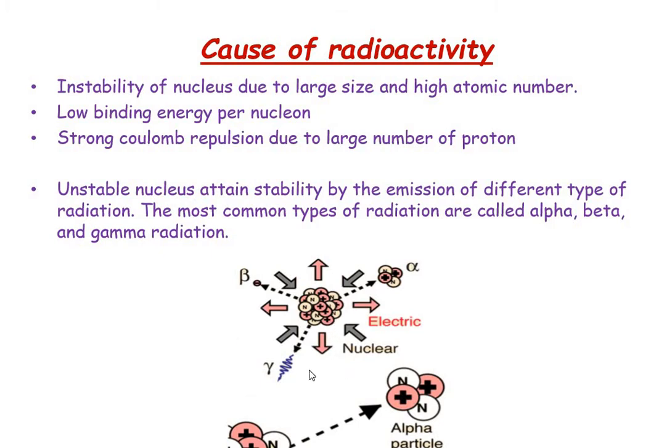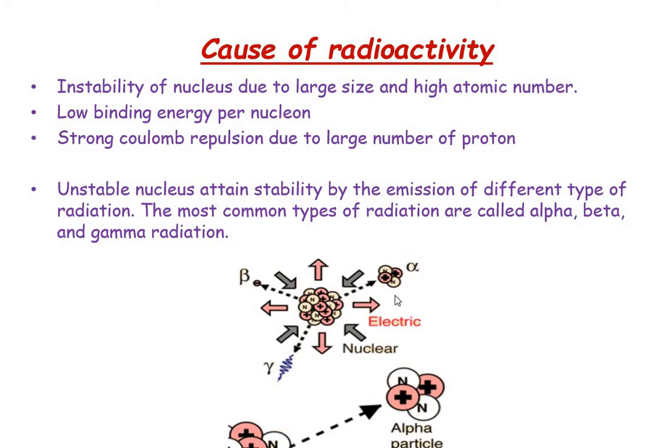So it will not take any mass from the nucleus, it will take only the extra energy. That is the gamma decay, electromagnetic radiation. Because of the emission of gamma radiation, there is no change in the atomic number and mass number of the initial nucleus. It will take extra energy only.